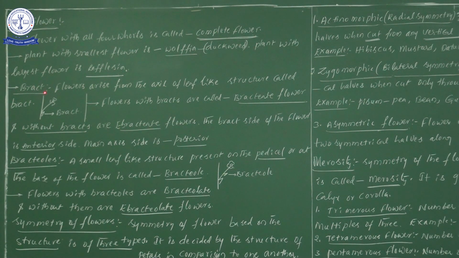Right. Now what is the meaning of bract? Let us see. Bract means flowers arise from the axil of a leaf-like structure. If flowers arise from the axil of a small leaf-like structure, that particular leaf-like structure we take as bract. Once you see there, exactly at the spotlight you are observing one small leaf-like structure. Suppose from the axil of this small leaf-like structure a flower formation takes place, this small leaf-like structure we will call a bract.